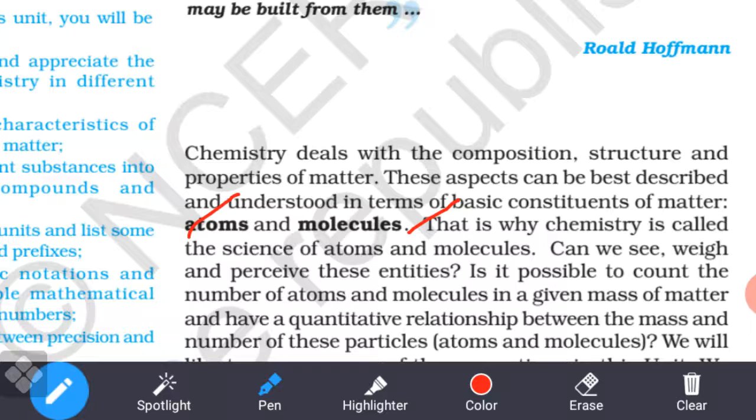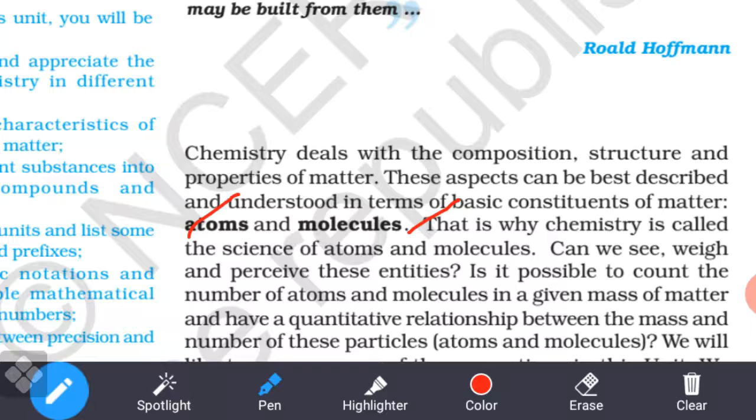In previous classes, you already discussed atoms and molecules. What is an atom? An atom is the smallest part of an element which can't be divided into anything simpler, and which takes part in a chemical reaction.